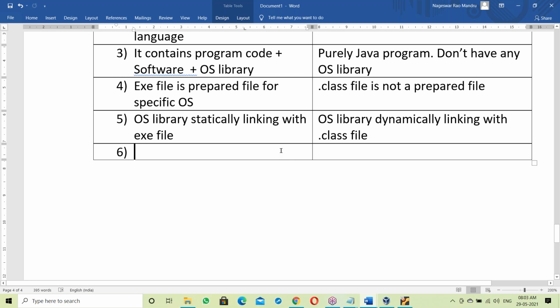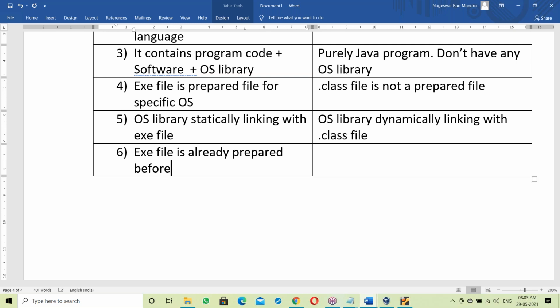Yes, already prepared file. Exe file is already prepared file, before moving to OS. What is dot class file here? Dot class file is not a prepared file.